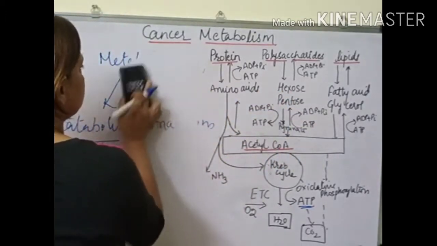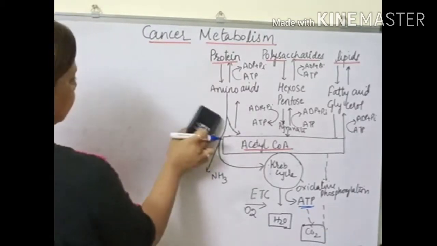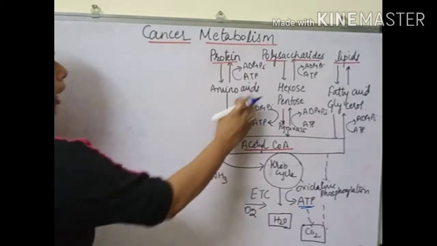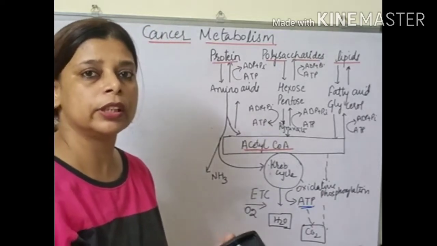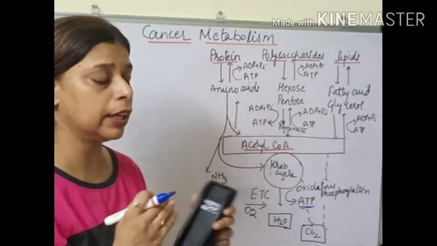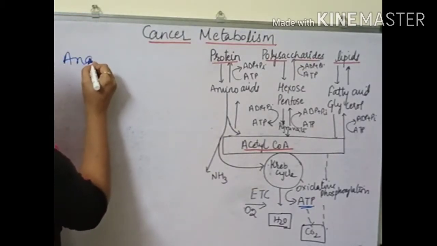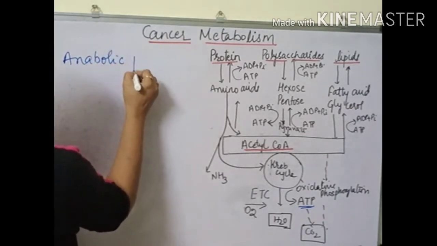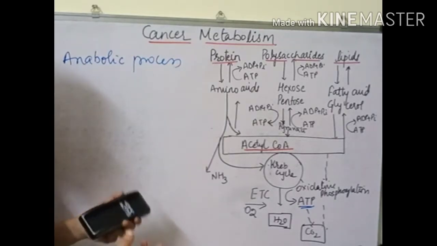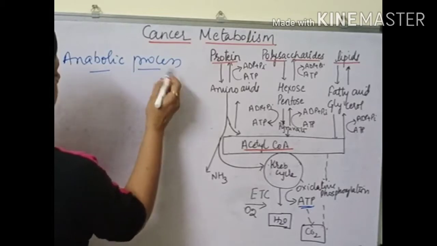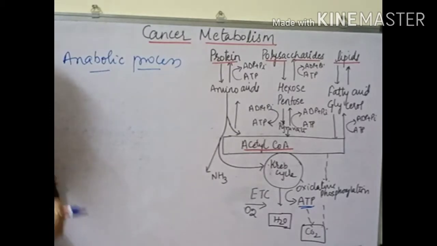Now, what are the steps a cancer cell takes to maintain its metabolism? In a normal cell, this is a highly regulated process. Based on the requirement, the cell decides to enter into either a catabolic process or an anabolic process. But a cancer cell makes a point that it enters into the anabolic process when the nutrient is in a surplus amount, when a high amount of nutrient is there, and synthesizes the complex molecules which act as an energy storage.